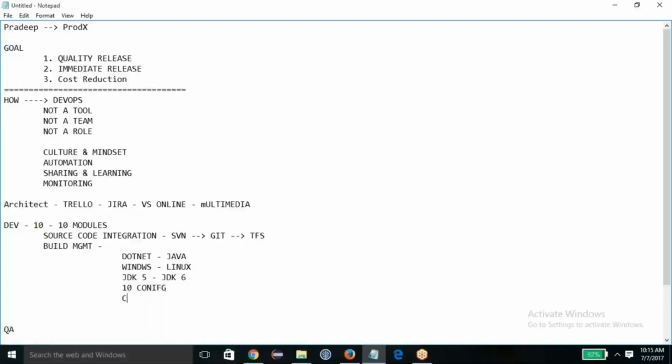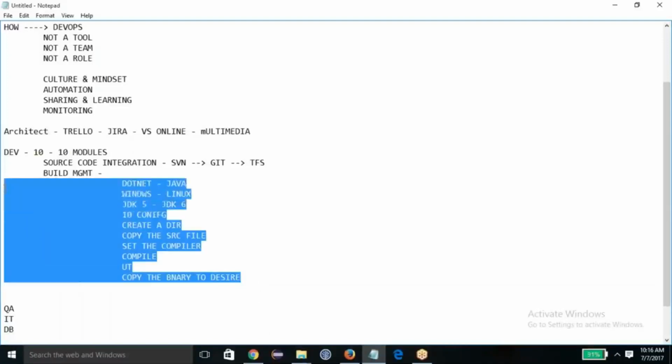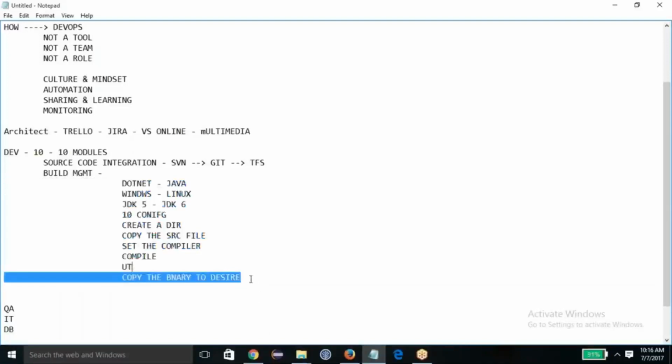And then you have to create a directory structure. You have to copy the source files, you need to compile them, set the compiler. All these tasks you have to do: set the compiler, compile it, you need test cases, you run them, and then copy the binary to the desired location. This is the simplest way I'm putting it. Maybe you have many more tasks.